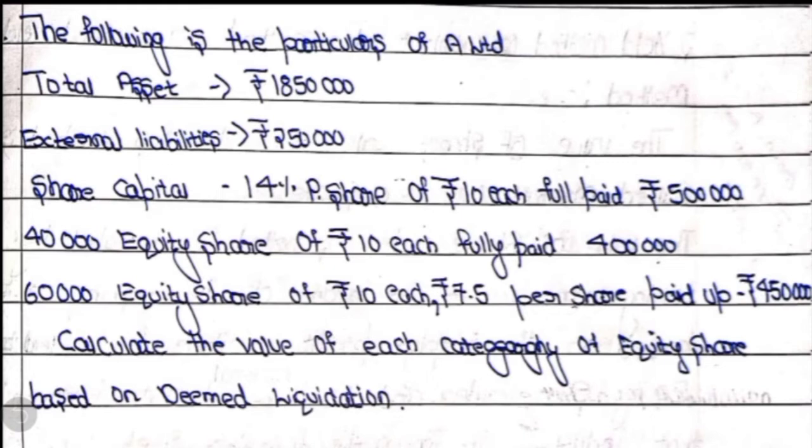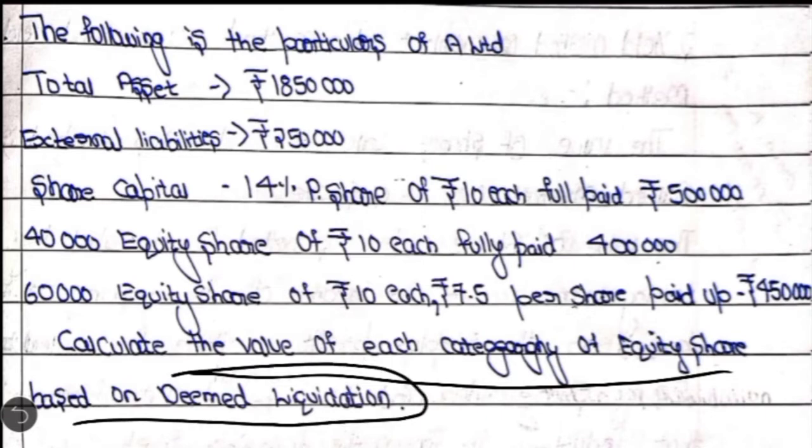So here it is given that we have to calculate the value of each category of equity shares based on deemed liquidation. We have to assume that the company is going to be liquidated. On that basis we have to calculate the value of the share. Please understand, in the exam also you will find this kind of question, but they will not specifically tell you whether you have to follow the intrinsic value method or market value method or fair value method. So you should be in a position to identify which method you have to follow.